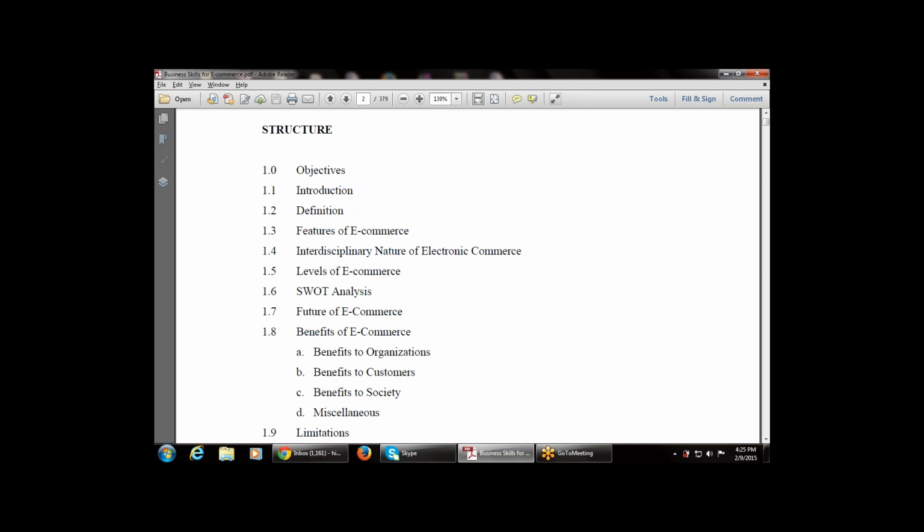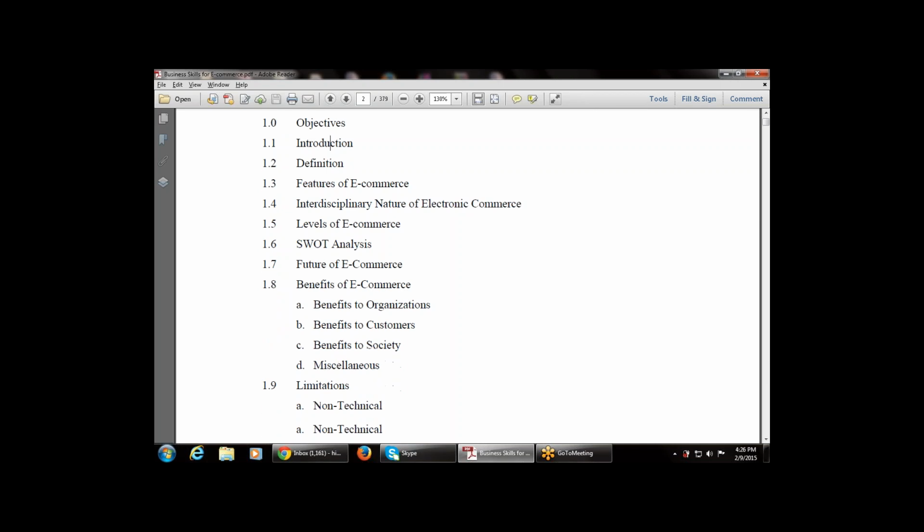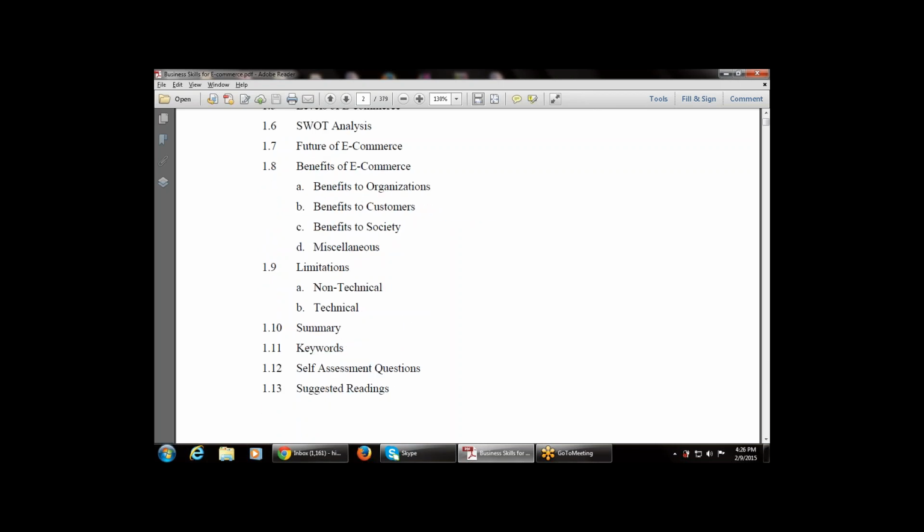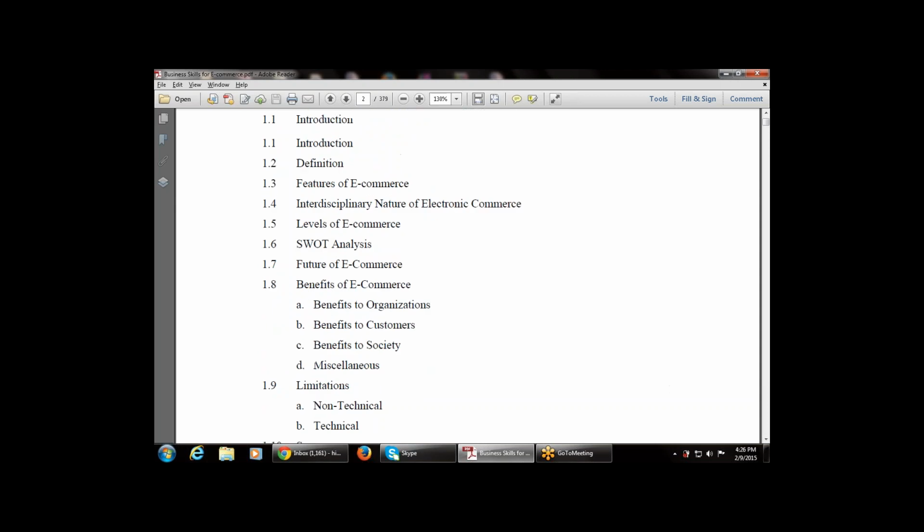Benefits include the benefit to organizations, customers, society, and then at last a miscellaneous category, the miscellaneous benefits available for e-commerce, except for the organization, customer and society. Then the limitations, in terms of non-technical and technical. Then there is a summary, then the keywords, important questions, self-assessment questions, and suggested reading. So these are the various points available in e-commerce.